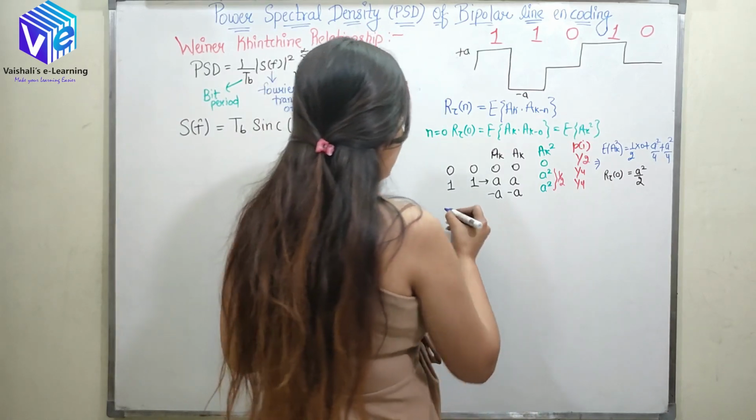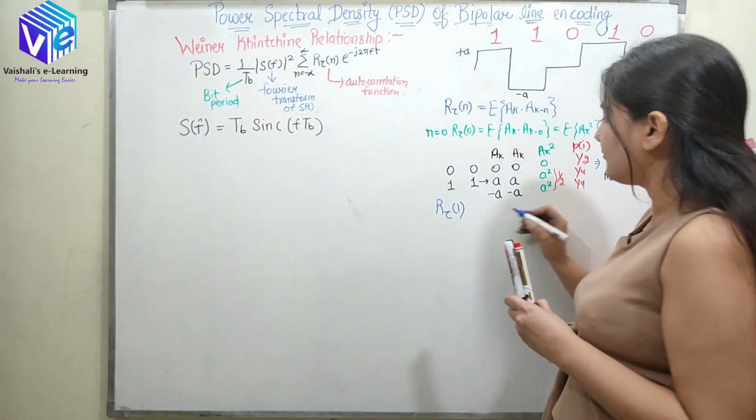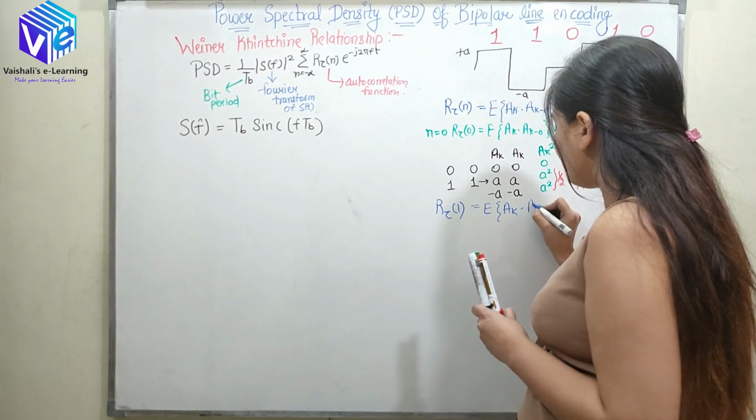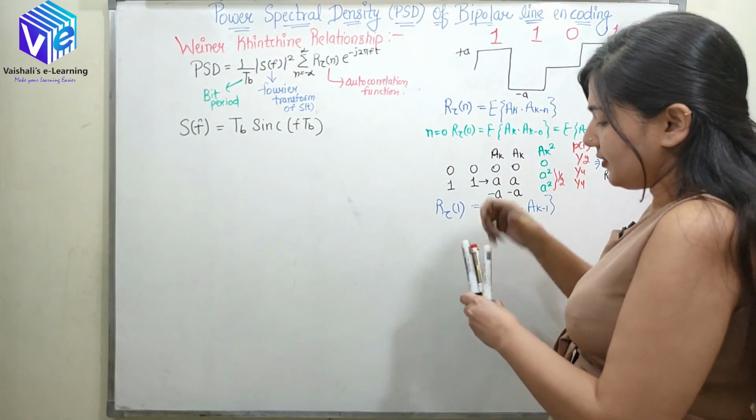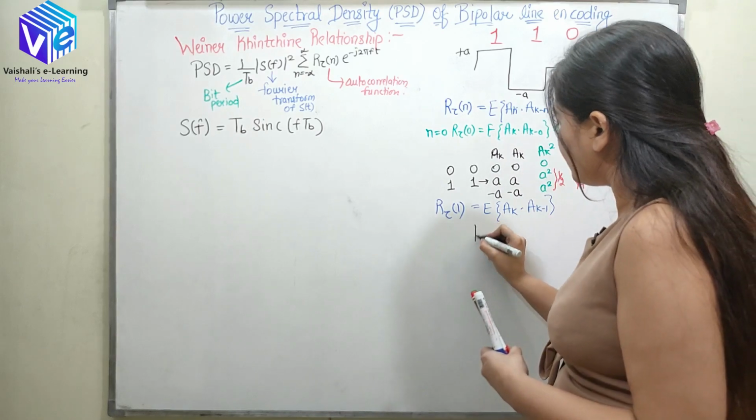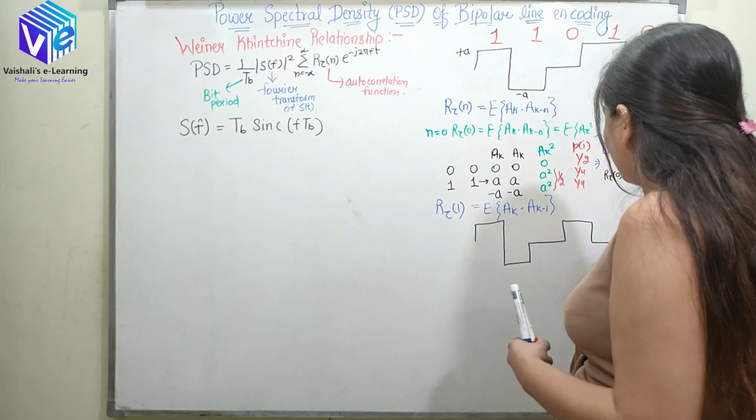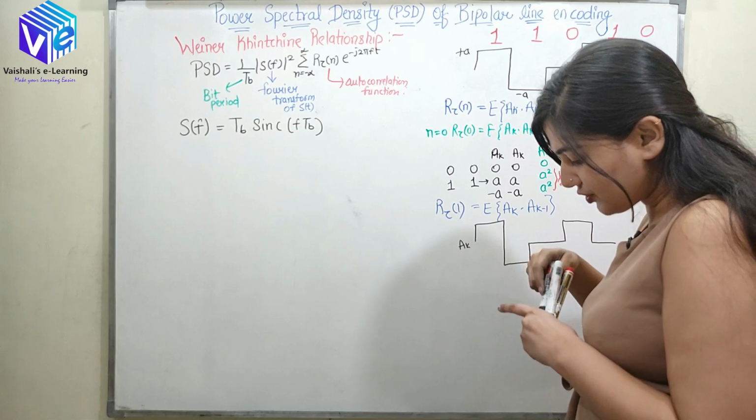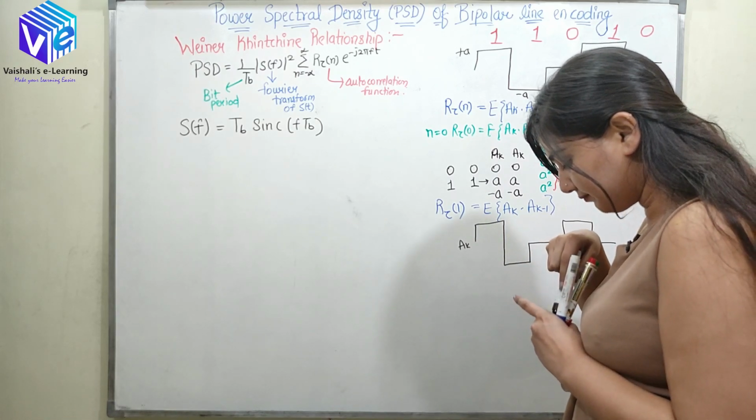Now coming to the next term, which is R(tau 1). What does R(tau 1) mean? It means I need to find the expectation of A_k into A_(k minus 1). If I shift this line encoding by 1 duration, this was my A_k, the original line encoding. Now I have to shift it by 1 bit period, so how can I make it?